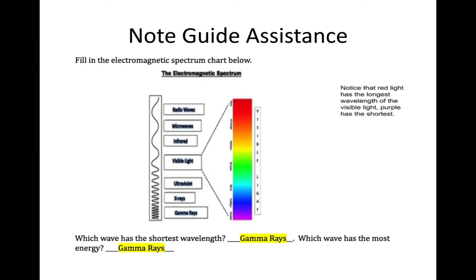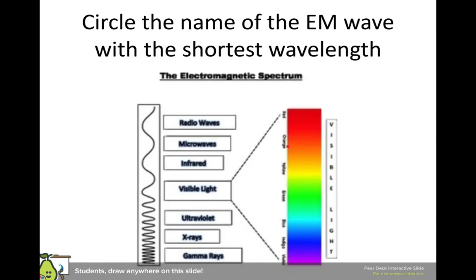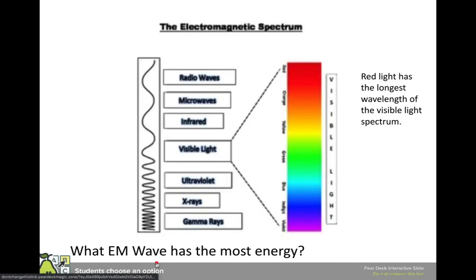So go ahead and add this to your note guide. What color of light has the shortest wavelength? Just use this picture, press pause. Short wavelengths are down here, so purple would be the shortest, then blue, then green, and so forth. On this one, you're going to draw on your Pear Deck slide and circle the name of the EM wave that has the shortest wavelength. Not the color, but the EM wave, so from these names. If we look, these wavelengths down here are short, it's gamma rays.